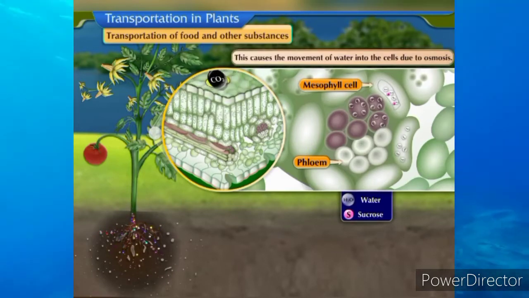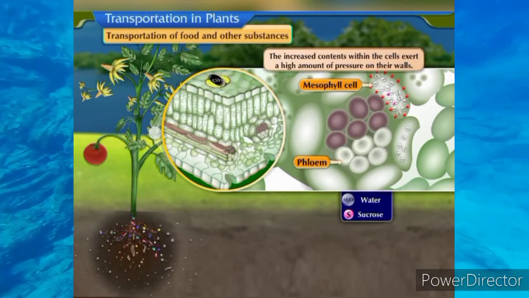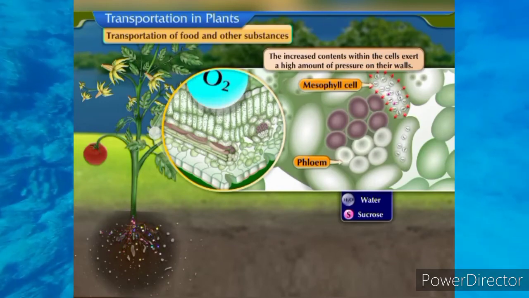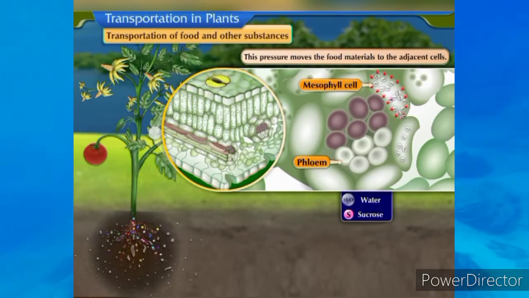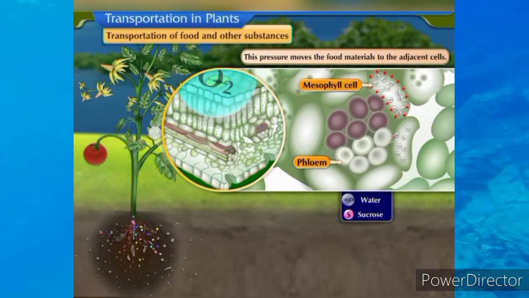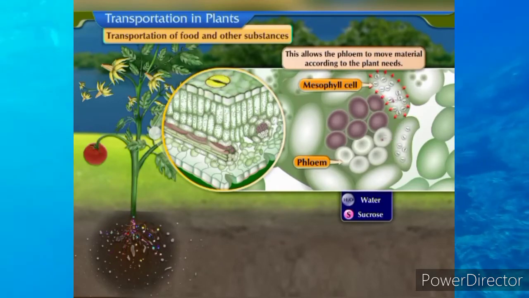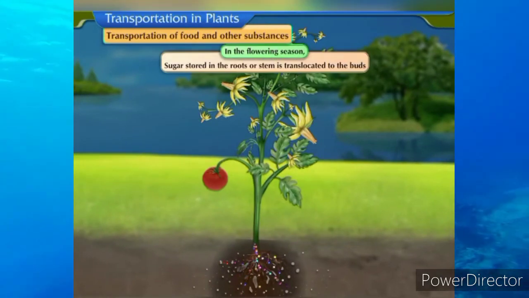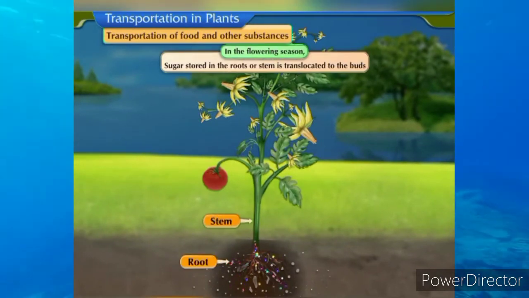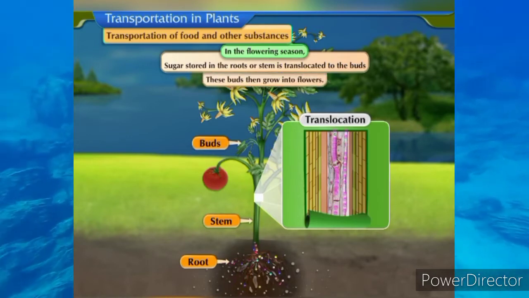This causes the movement of water into the cells due to osmosis. The increased contents within the cells exert a high amount of pressure on their walls. This pressure moves the food materials to the adjacent cells. This allows the phloem to move material according to the plant needs. In the flowering season, sugar stored in the roots or stem is translocated to the buds. These buds then grow into flowers.